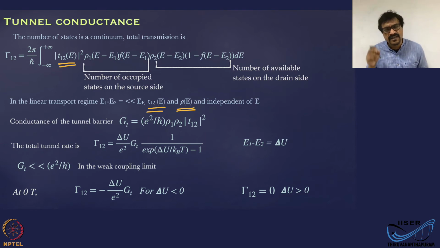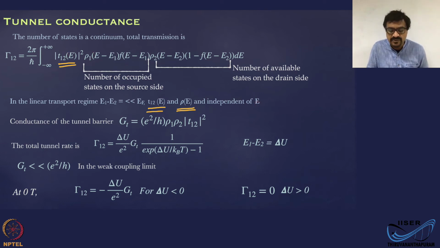We are working in the linear transport regime. That means it's just at the surface of the Fermi sphere where the variation due to energy is very small. That is where the transport is happening. So you can say that T12 and rho are relatively independent of energy, and you can take those two terms out of this integral.